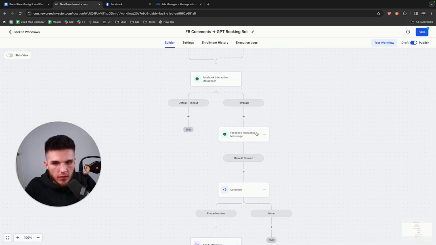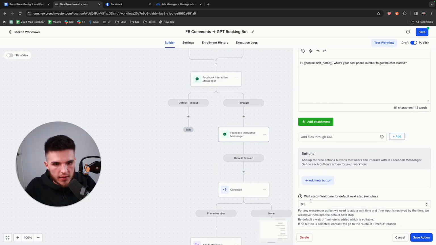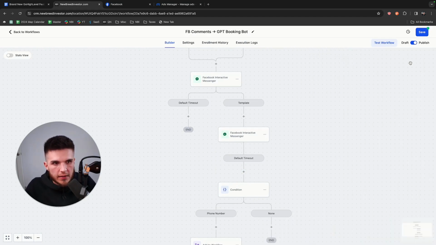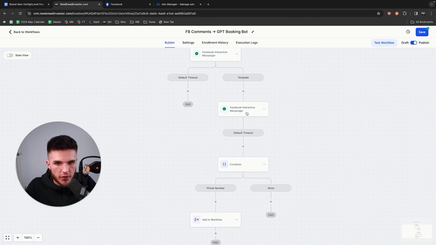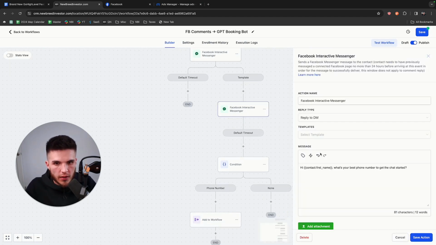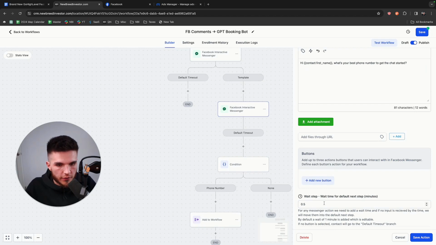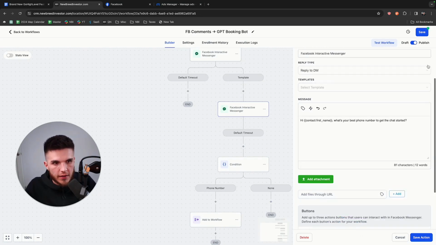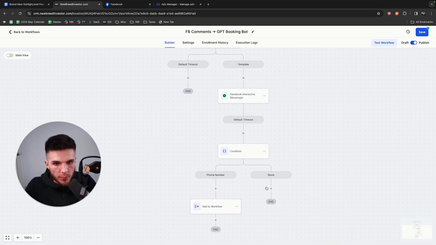And then you'll see here, since there's no button, there's only one path for the lead to take. Because there's a wait step of 30 seconds, since this is in minutes, 0.5 is 30 seconds, it's automatically going to go down this path after 30 seconds, okay? You could make this longer if you want to give people more time to respond, because if they don't respond here or they don't meet the condition below, they're just going to fall out of the workflow if you don't have anything beneath the actual condition.